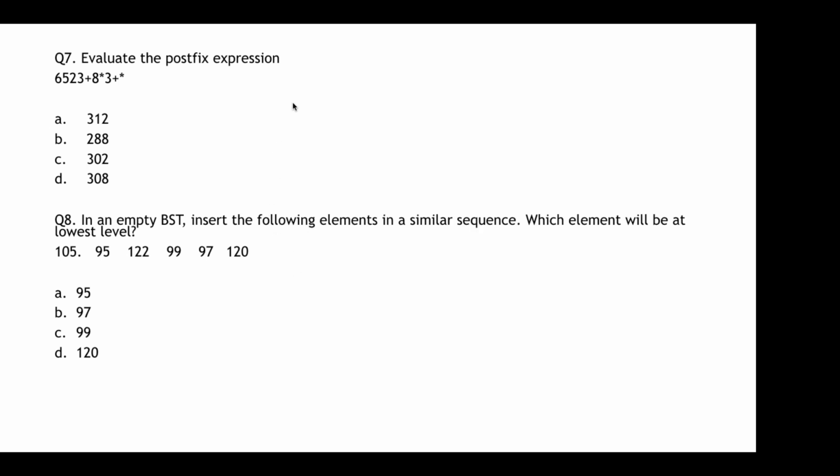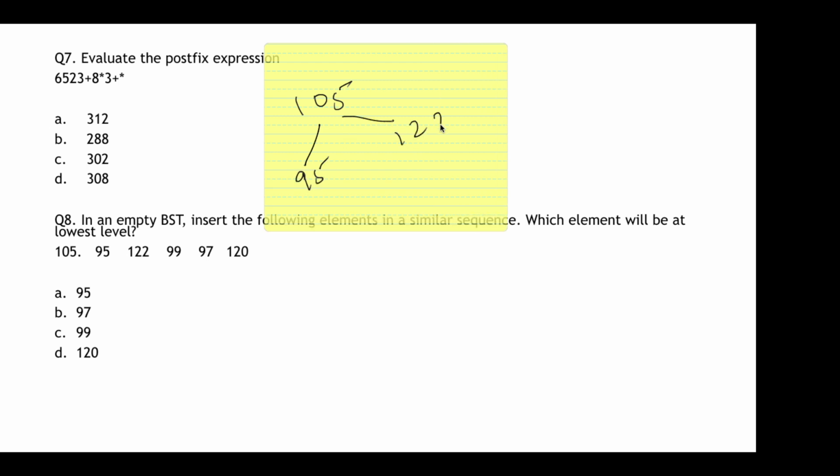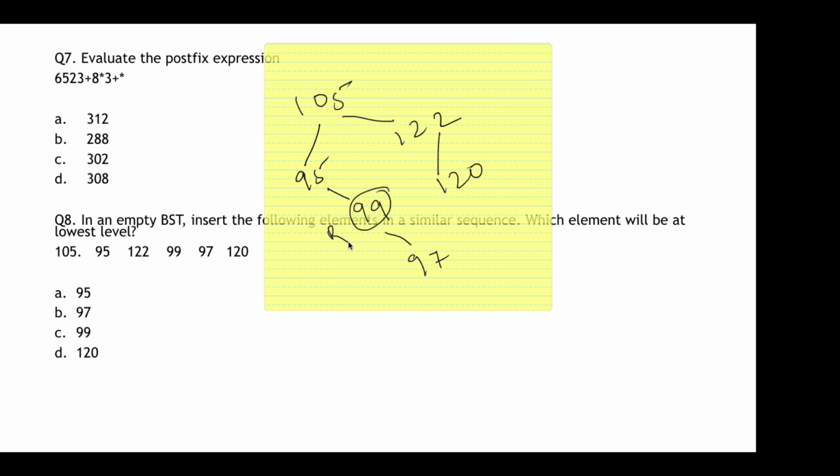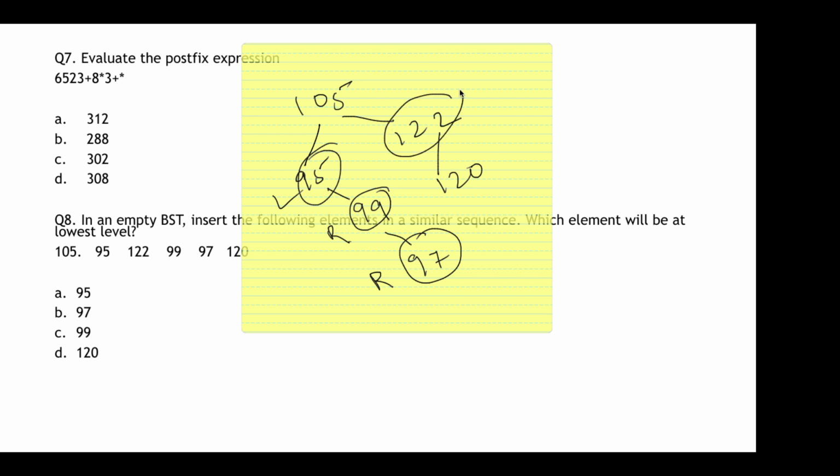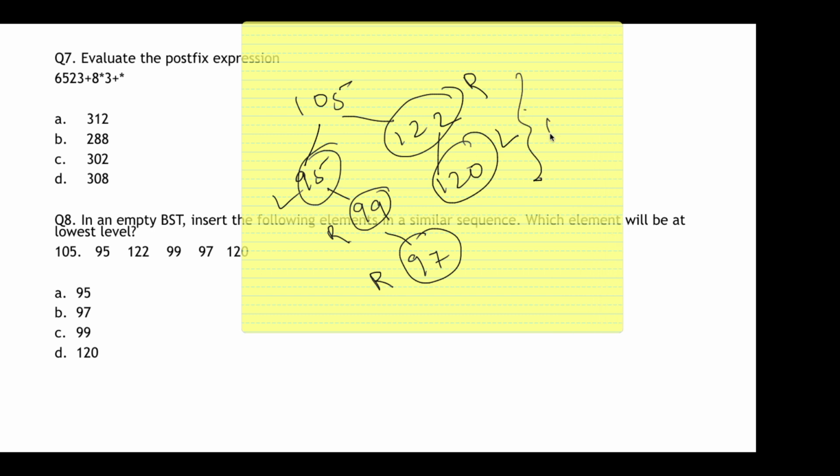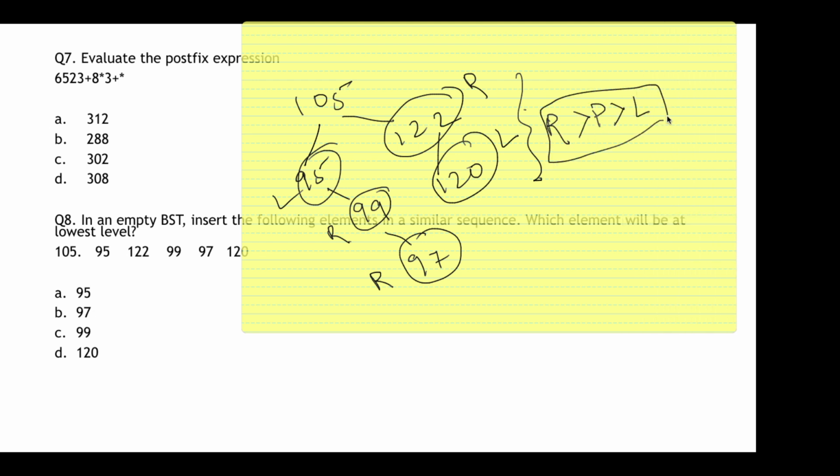So how is my tree? My tree is something like this: 105, then I'm having 95, then 122, then 99, then 97, and here I'm having 120. So this is the right child, this is the right child, this is the left child, this is the right child, this is the left child. If you see, in all the nodes the relationship, that is right child greater than parent node greater than left node, is followed.